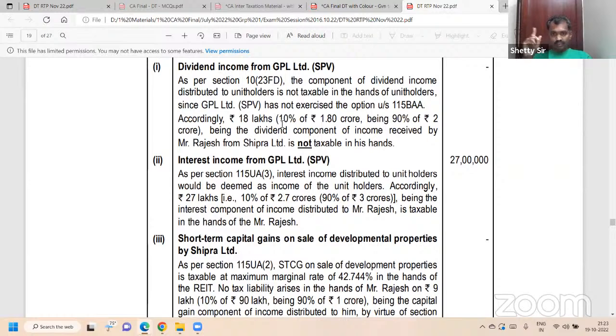Interest is taxable. Interest is always taxable. Dividend is exempted. Interest income from GPL SPV is taxable. Dividend is exempted.